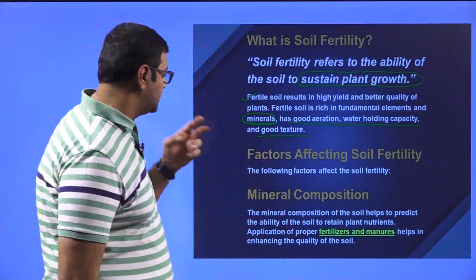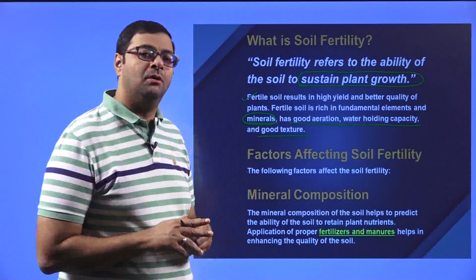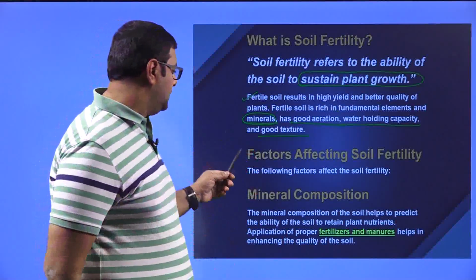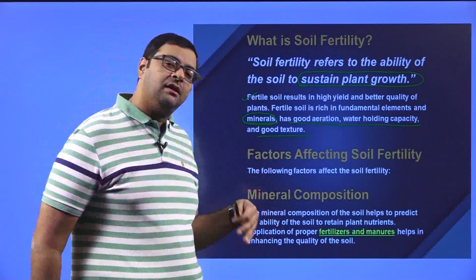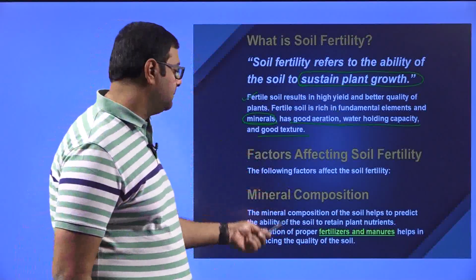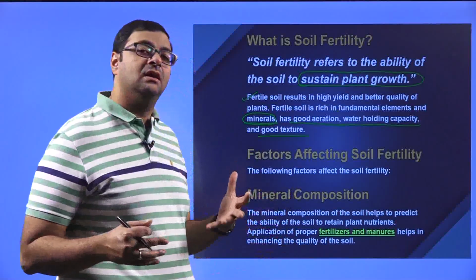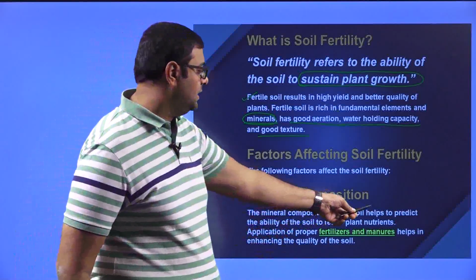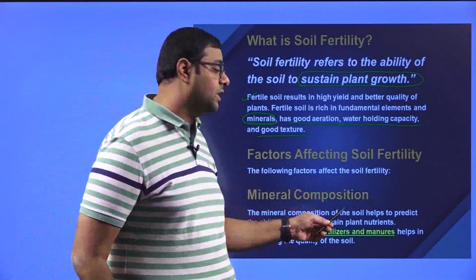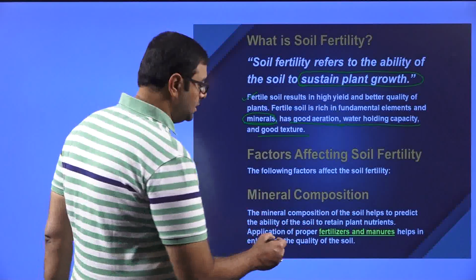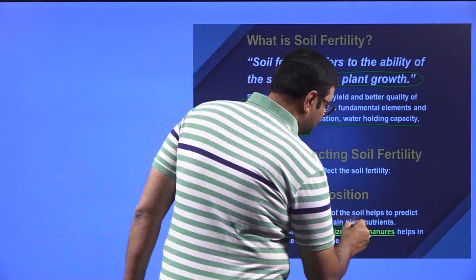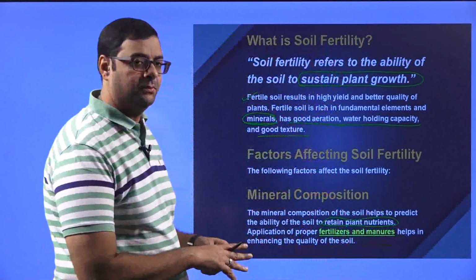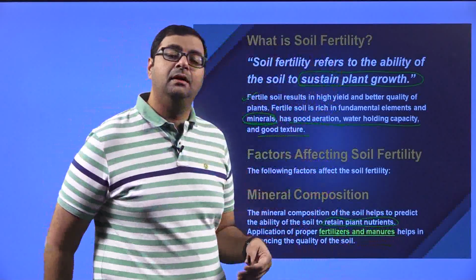So, when I say mineral composition, it actually refers to the mineral holding capacity, how the soil is able to retain the nutrients. So, the mineral composition of the soil helps to predict the ability of the soil to retain plant nutrients. So, retention is very, very important when you are looking at mineral composition, retention of plant nutrients.